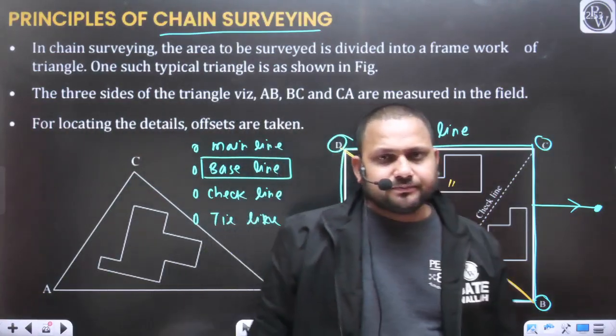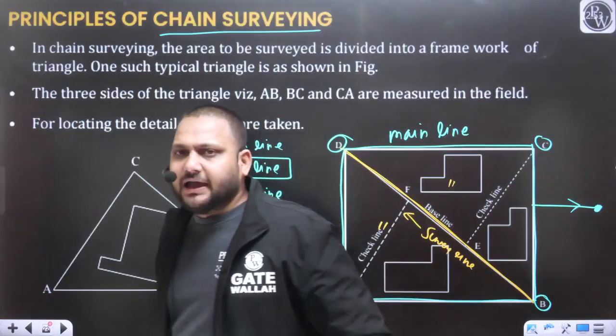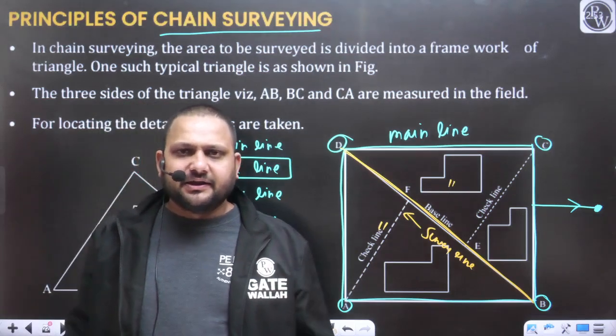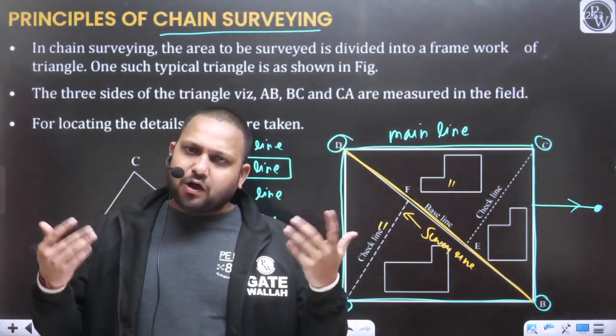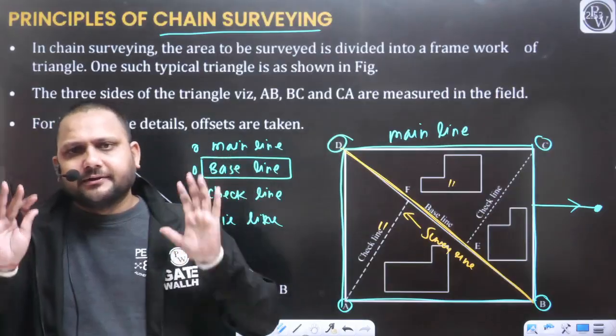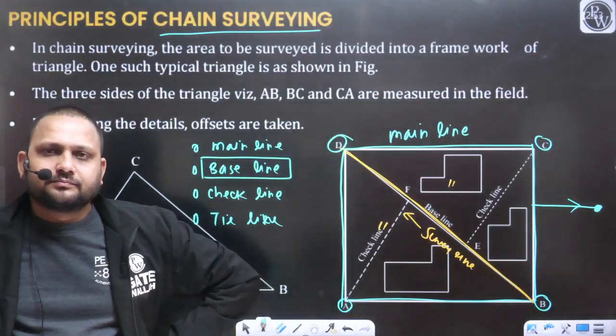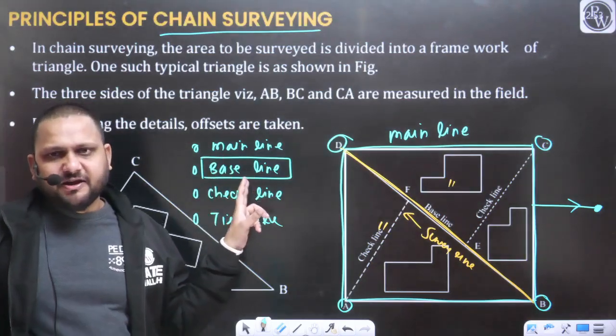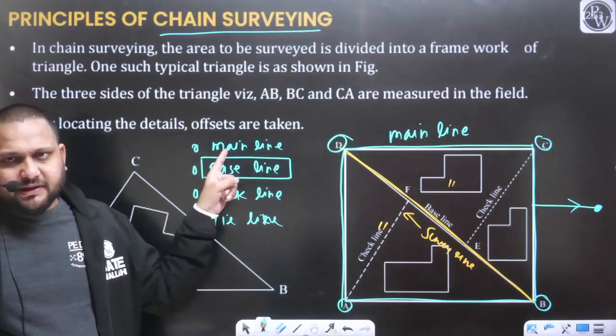Any other doubt? Any lateral measurement is going to be the offset if the angle is a perfect 90 degrees. You can take the offset along any line. So main line we have covered, base line we have covered, the line joining the main stations.